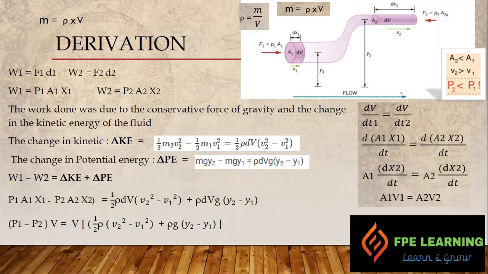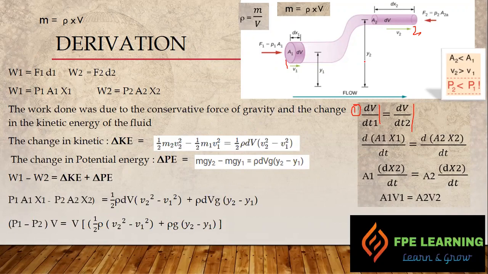Concept 1 here we have dV/dt1 equals dV/dt2, means the amount of volume at point 1 and the amount of volume at point 2 in the same time will be equal, right? It is based on the continuity equation, which says that the same amount of volume at point 1 should pass point 2. Means, in the continuity equation, the flow will be equal at all locations, right? This is what the continuity equation says.